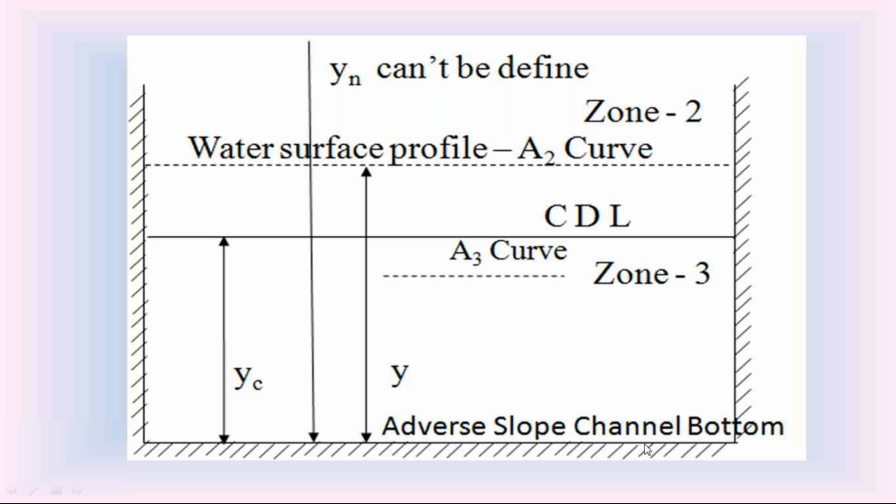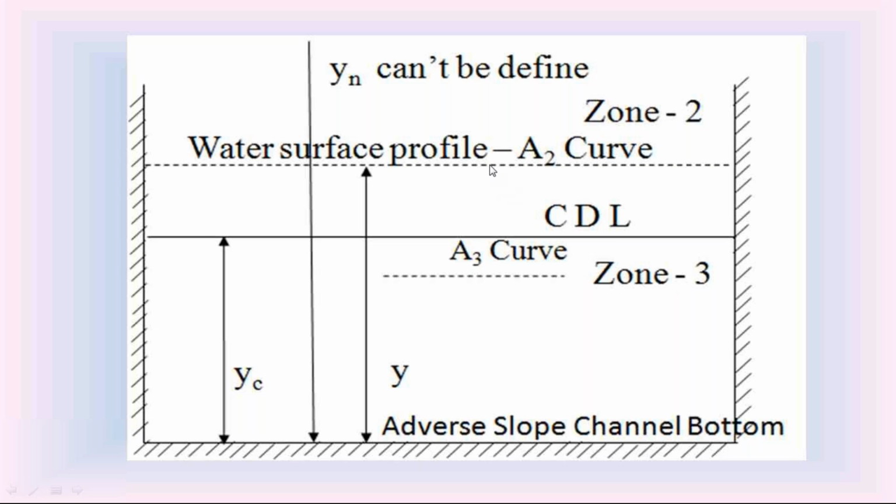Since we cannot indicate the normal depth Yn in the adverse slope channel, there is no zone 1 in the adverse slope channel. Zone 1 is always above the normal depth and critical depth, but the existence of normal depth cannot be defined here. Due to that, there is no zone 1. We have only zone 2 in between the normal depth and critical depth, and zone 3 below the normal depth and critical depth.